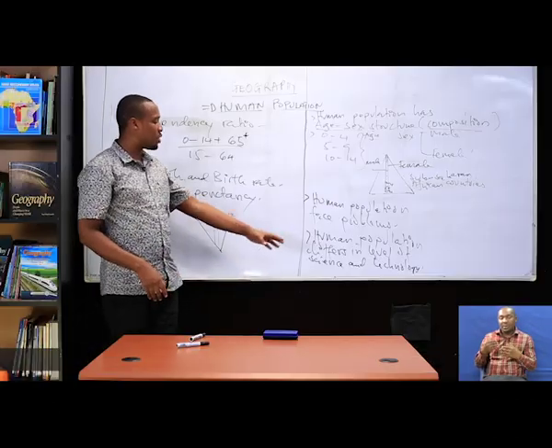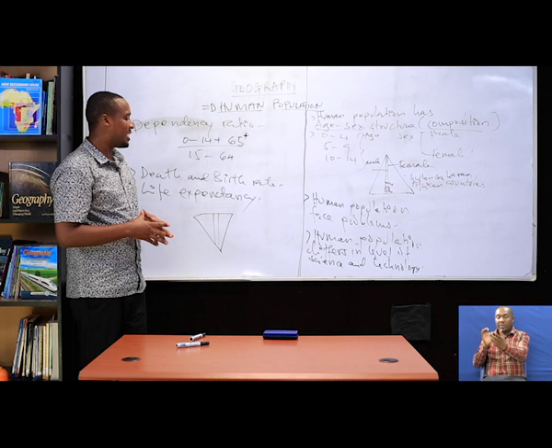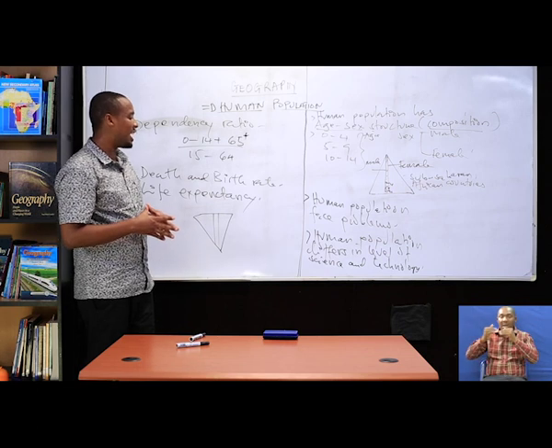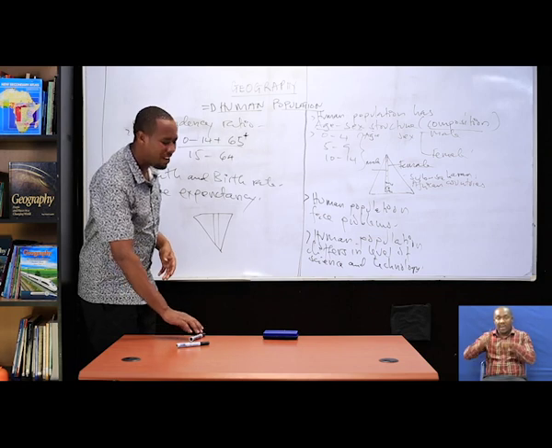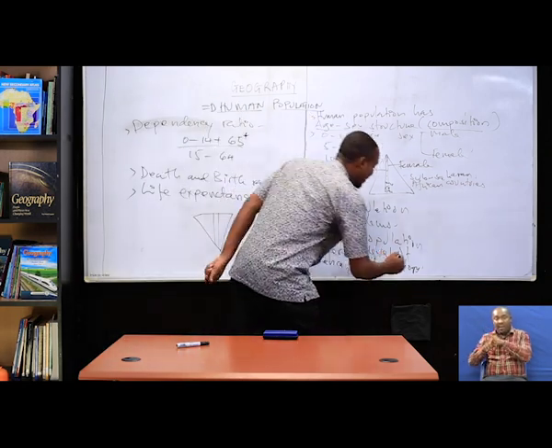So here, human populations differ in the level of science and technology. They differ in the levels of development.